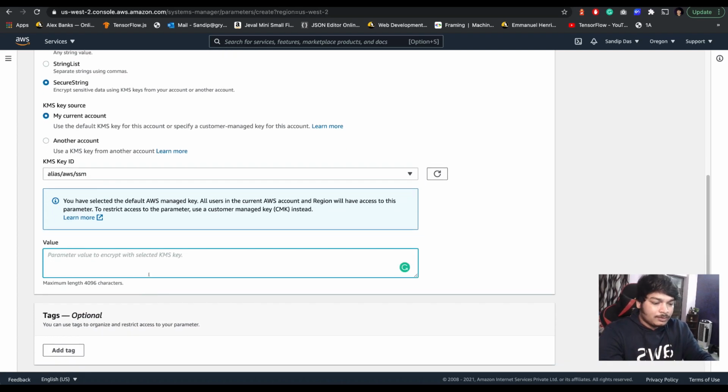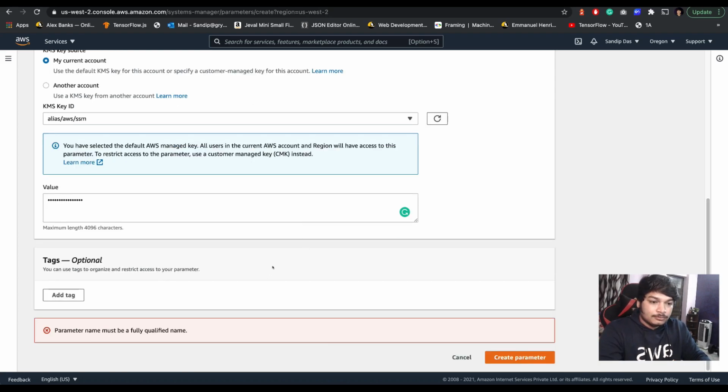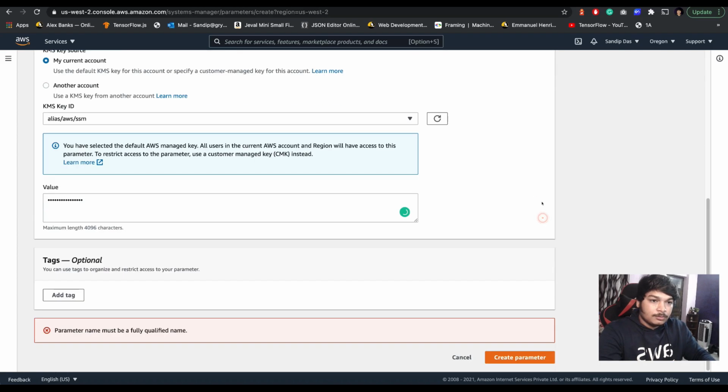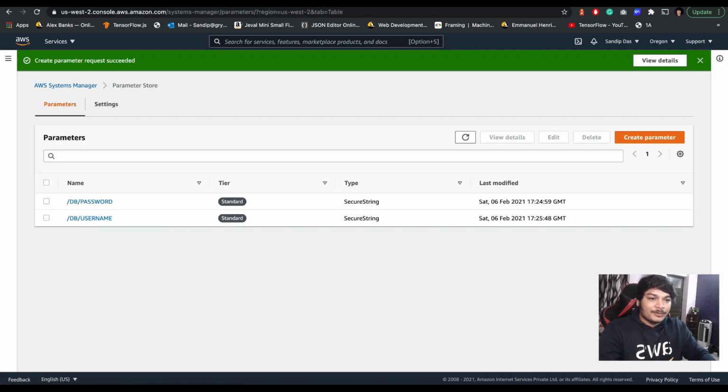Let's say db username here. I just gave some fictitious value. It should be your actual database username here. With a name. Okay, db username. I missed that slash. Okay.